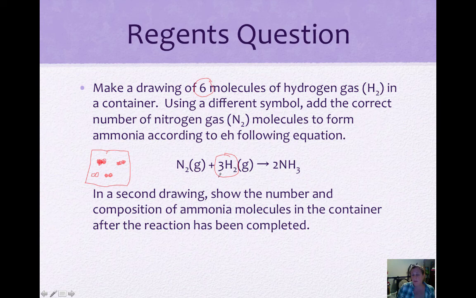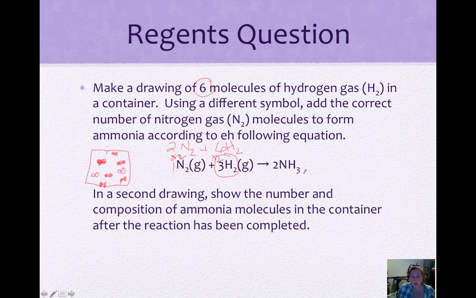Although we're balanced, this is saying that we want to have 6 molecules of hydrogen gas. In our formula, we have 3 molecules of hydrogen gas. So if we have 6 hydrogens, okay, we need to add 3 more hydrogens to our container. So if we've got 6 hydrogens, 3 times 2 got us to 6. And here we had 1 mole of nitrogen. So if we multiply that by 2, right, times 2, we would need 2 moles of N2, of nitrogen gas, okay, to keep our ratio. So we need 1 more.